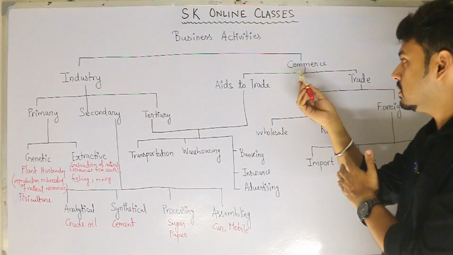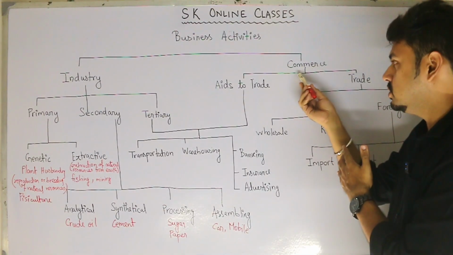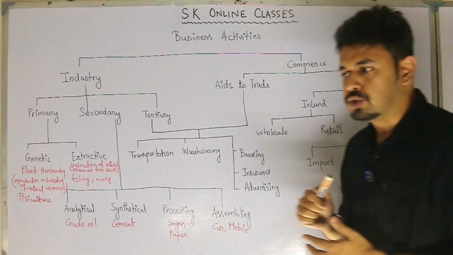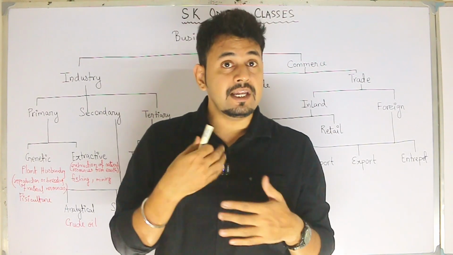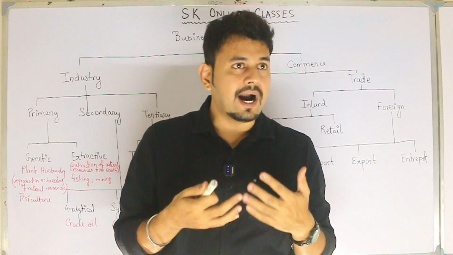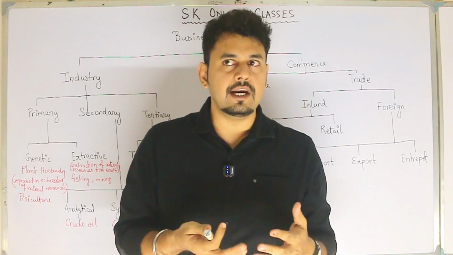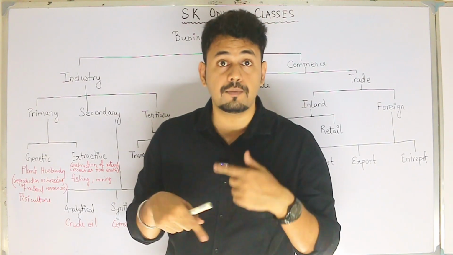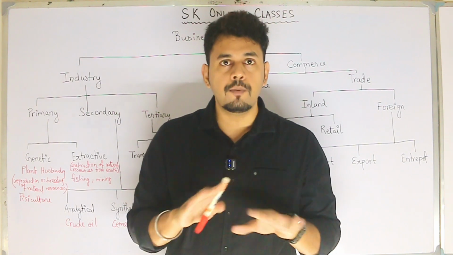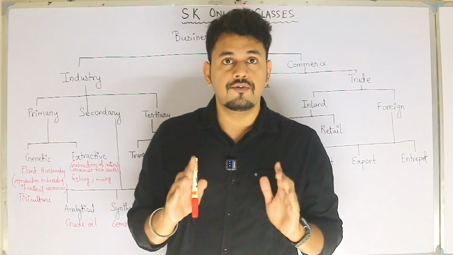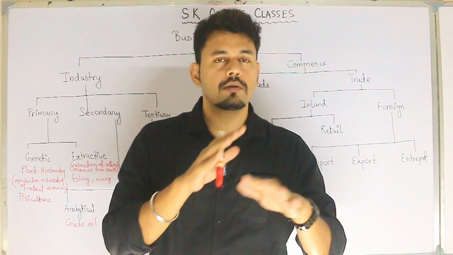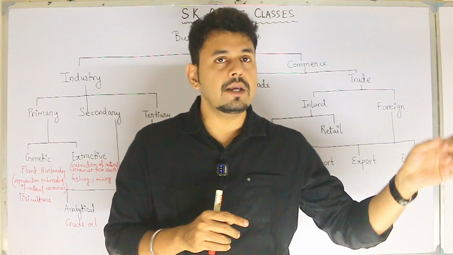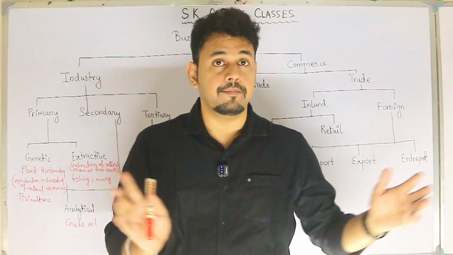Now, the commerce part has two divisions. One is trade and one is aids to trade. What exactly do you mean by trade? Many people have this wrong idea. They think that trade means not only buying and selling but also manufacturing. No, there is no manufacturing in case of trade. Trade means simply buying of goods and selling them.